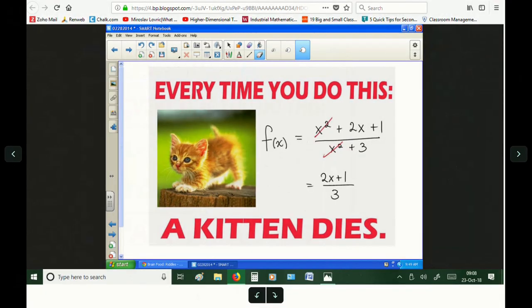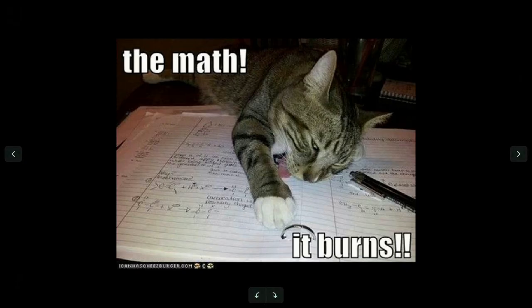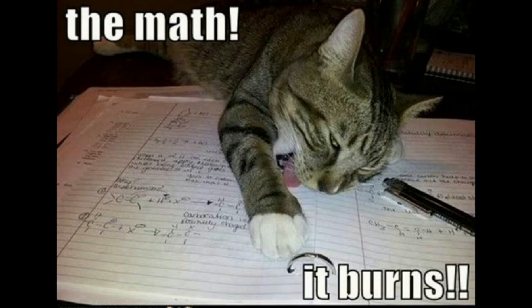Another one that's really fun is this cat that acts like it's suffering here, and that just touching the notes is causing it to burn. If you look closely at the notes here, this is technically chemistry, probably, not pure mathematics.